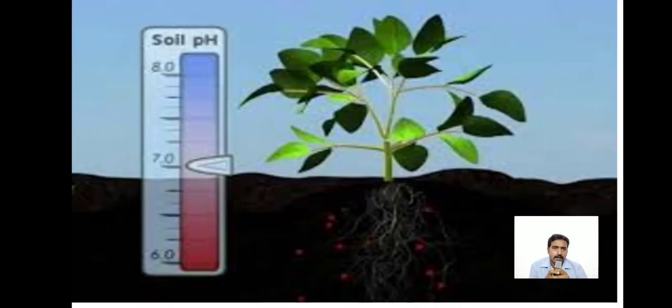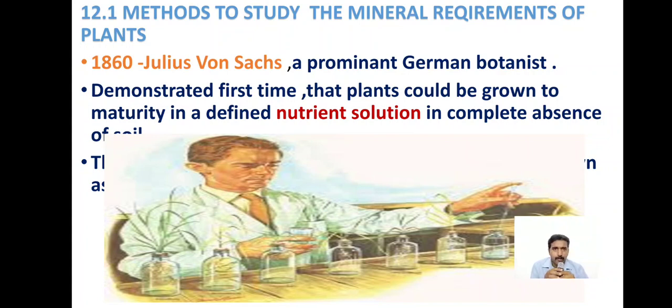Nutrients, okay, but soil pH is also very important for plant growth, right? So it needs some optimum pH for its growth. So 12.1, methods to study the mineral requirements of plants. See, in 1860, Julius von Sachs, a prominent German botanist,